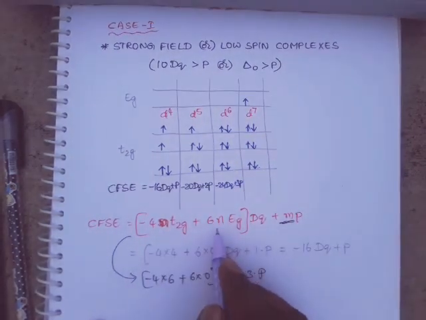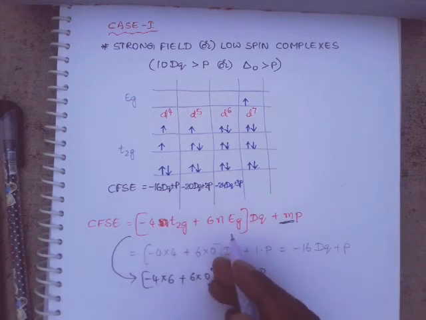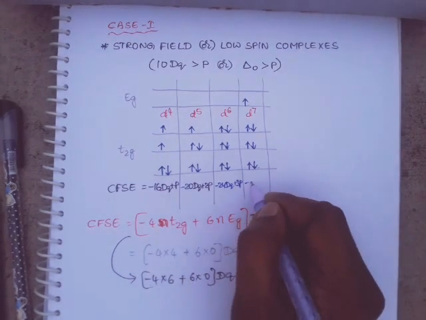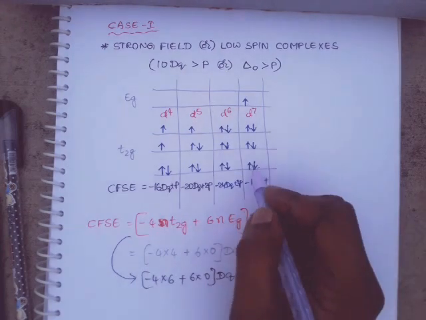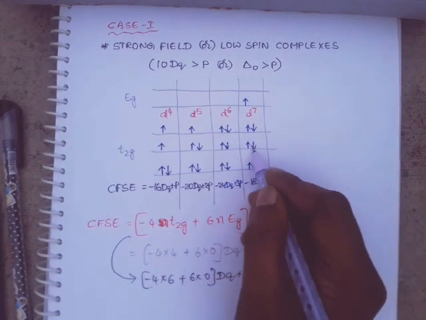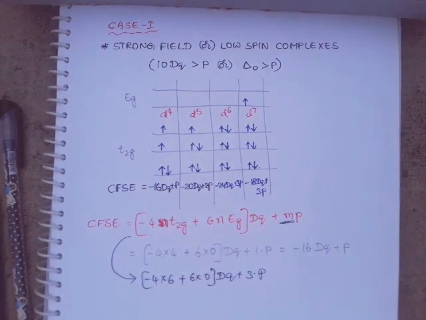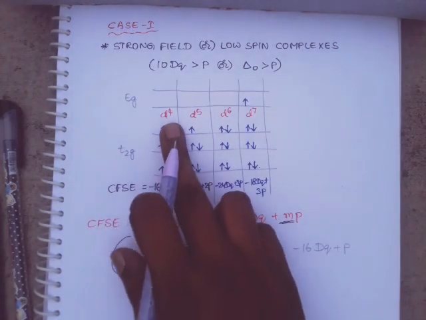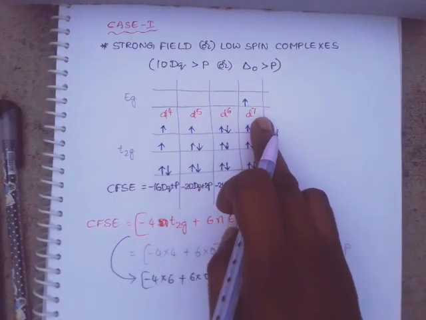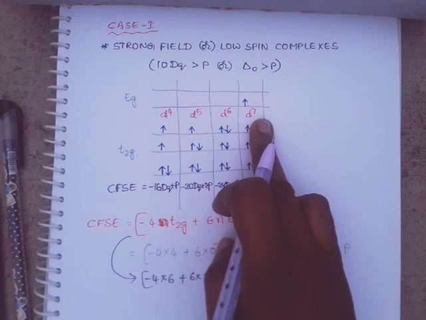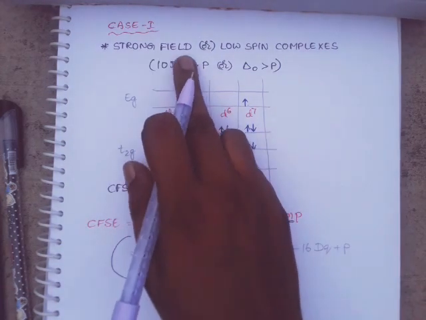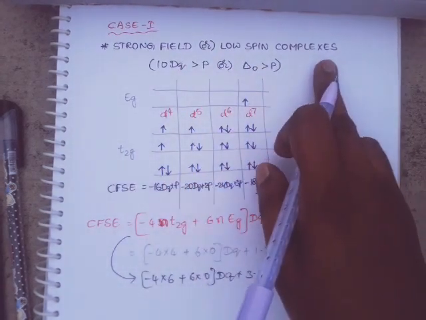So minus 24 plus 6, minus 18 Dq, plus how many electron pairs are there? 3. So 3P. So this is the way to calculate the CFSE value for d4, d5, d6, d7 electronic configurations in strong field complexes or low spin complexes.